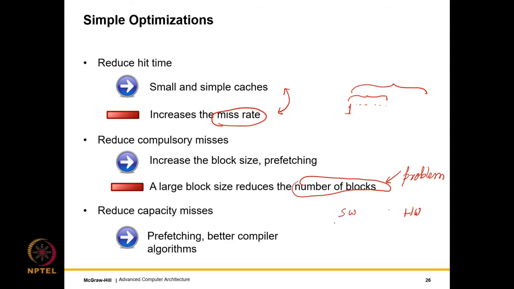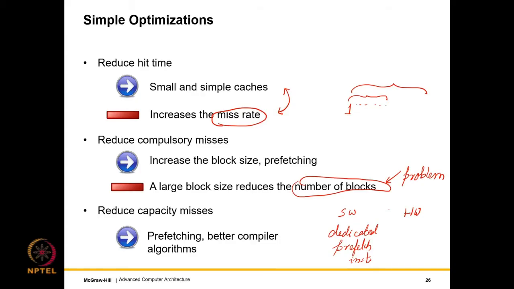In software, we can insert dedicated prefetch instructions. So they are going to prefetch data for us.